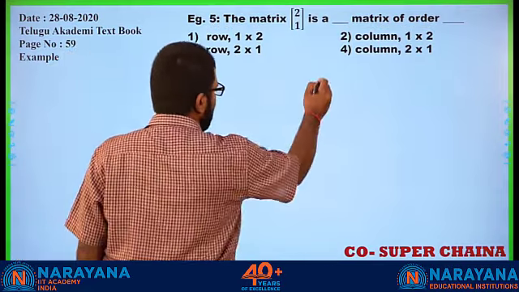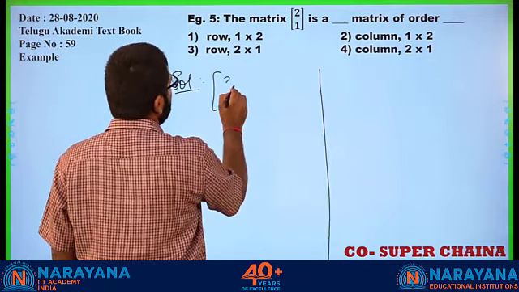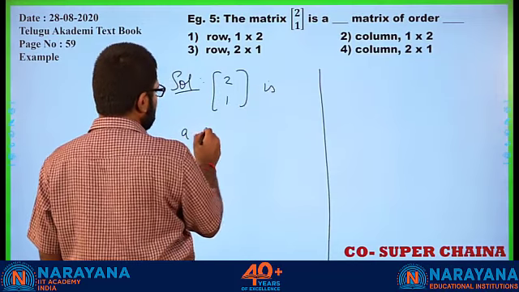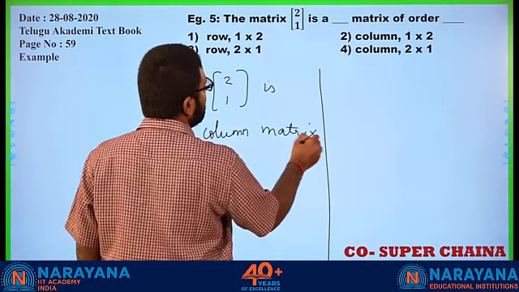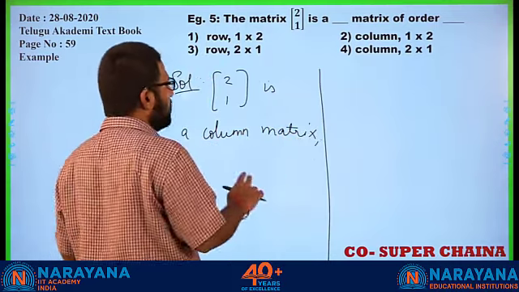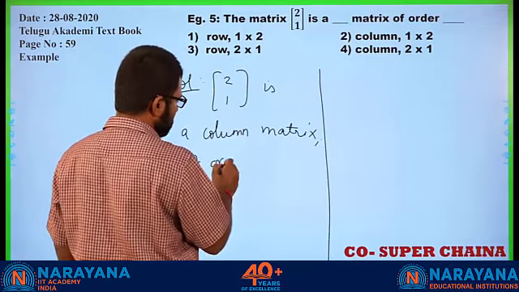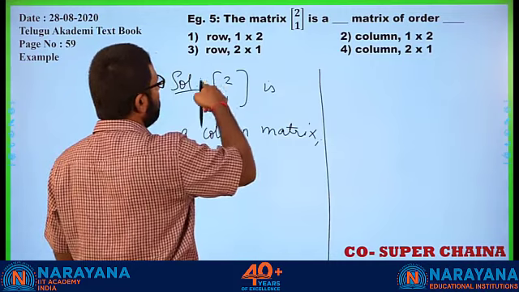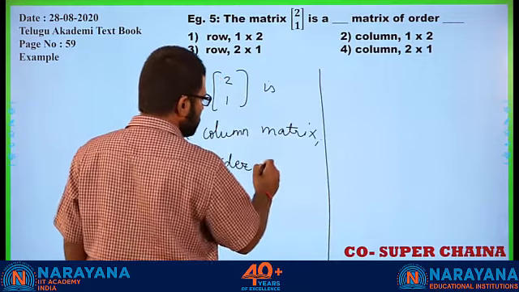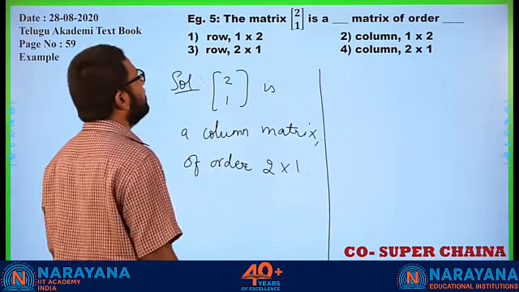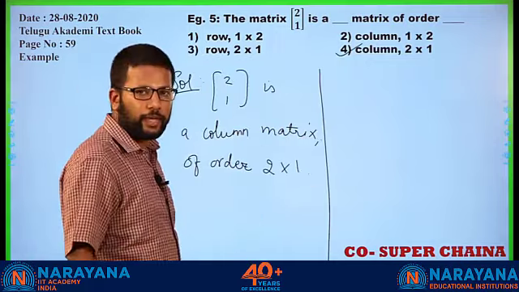The matrix [2 1] is a dash matrix of order dash. So 2 1 is a, what kind of a matrix? It is a column matrix, because it has 1 column and 2 rows. Alright? Of order, how many rows? 2 rows, 1 column. So 2 cross 1. Yes? So it is a column matrix of order 2 cross 1. Okay? Alright.